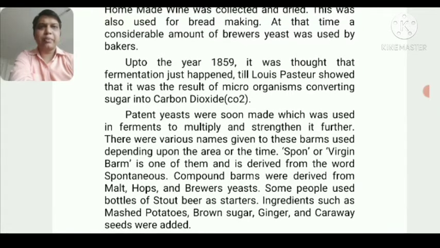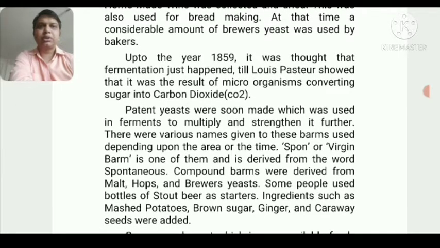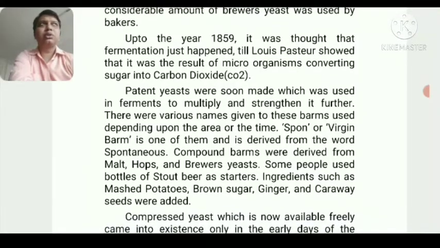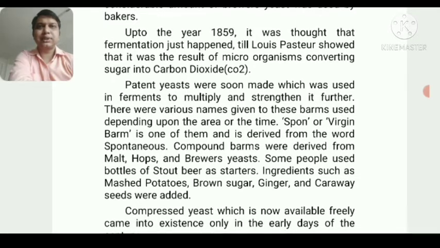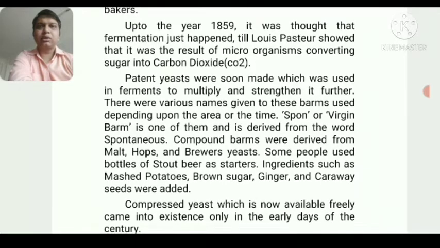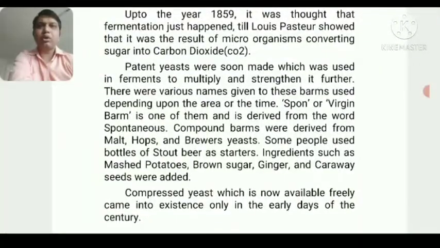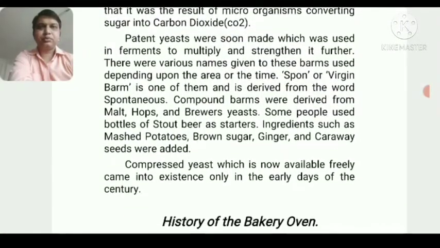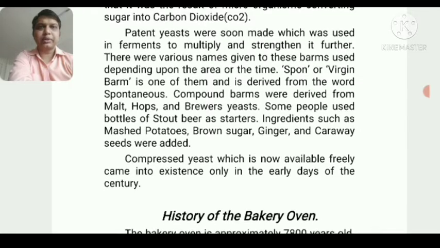But Louis Pasteur showed that it was the result of microorganisms converting sugar into carbon dioxide. The scientist Louis Pasteur, who discovered artificial yeast, told us that it is not a natural, godly process. It is just science: sugar is eaten by the microbes, and after eating it they produce CO2, and this CO2 makes the dough fermented or leavened. So he is the person who originated yeast and started making it.